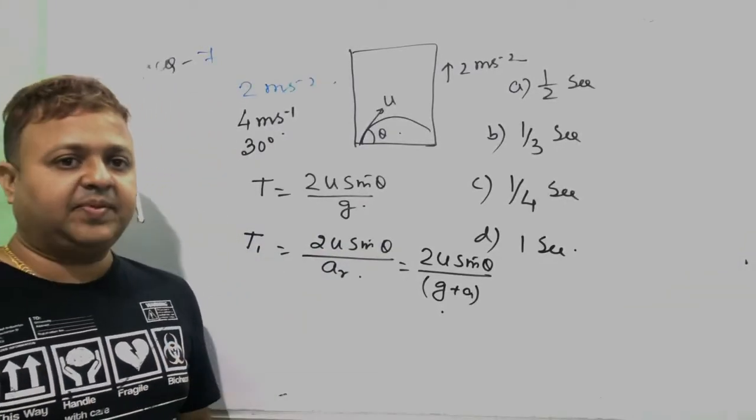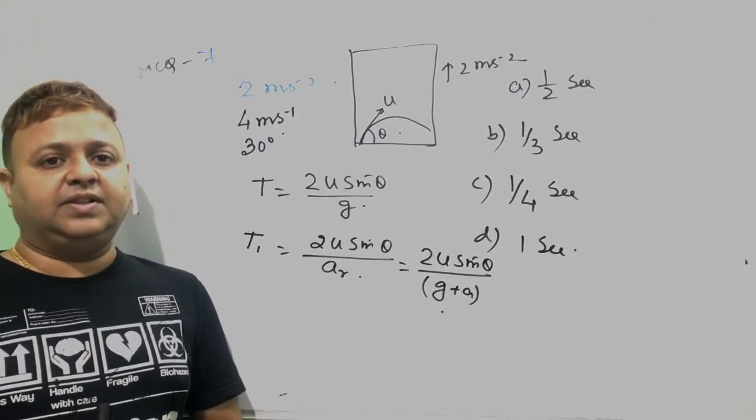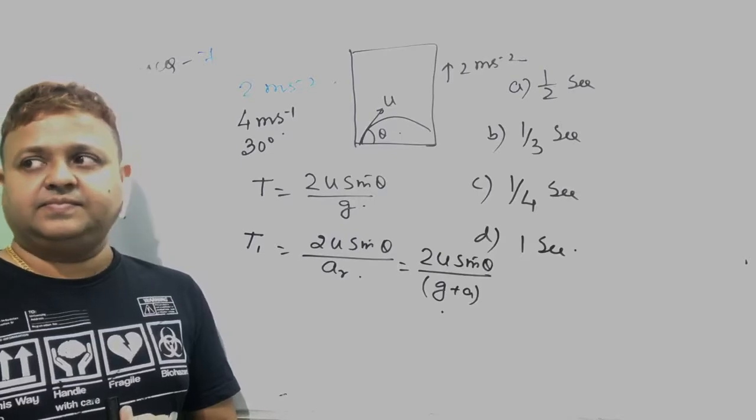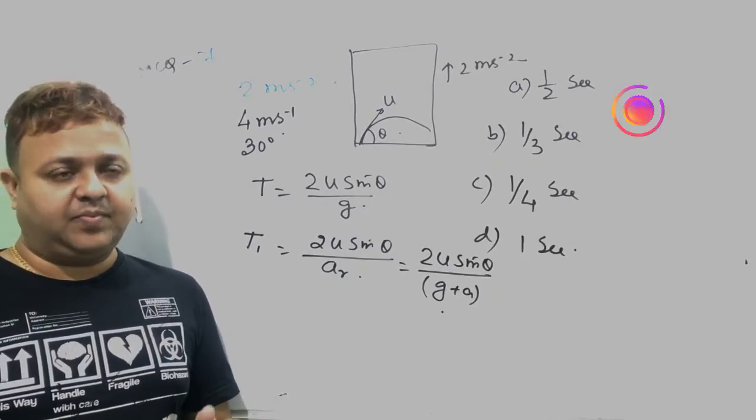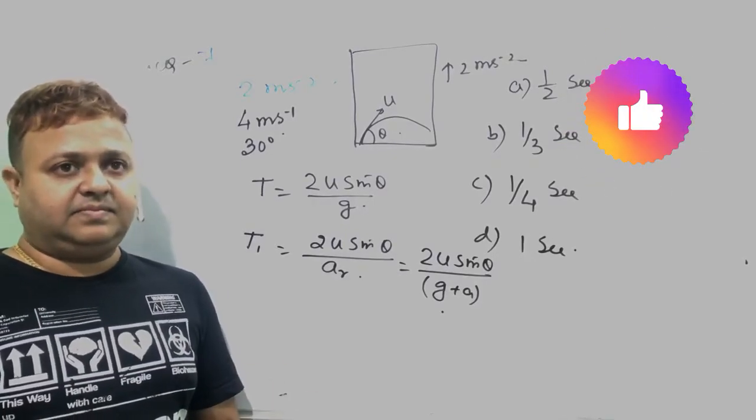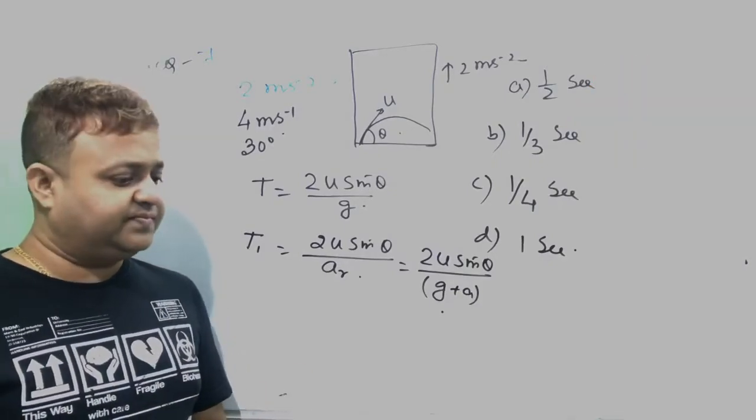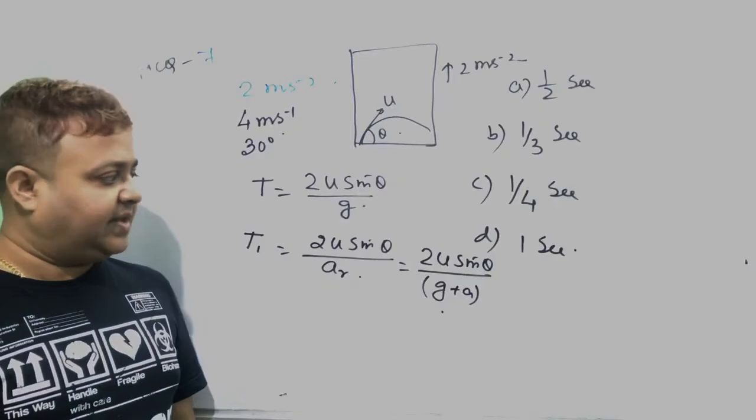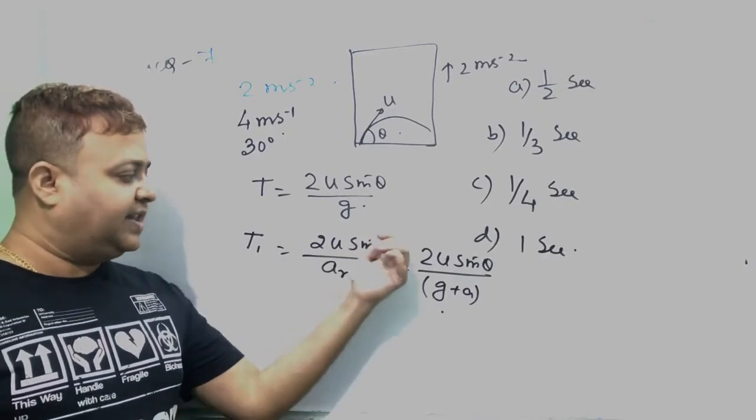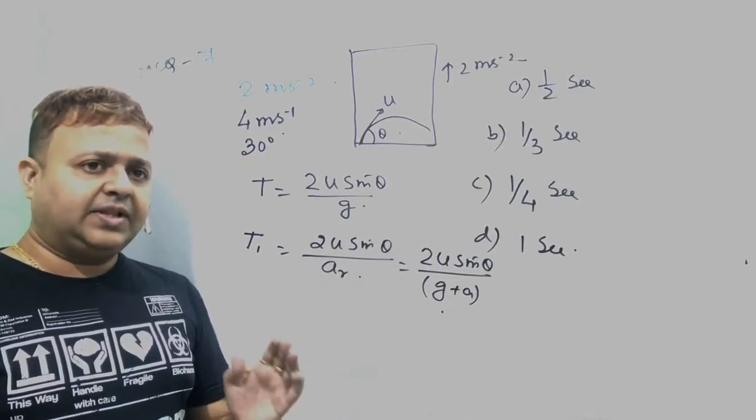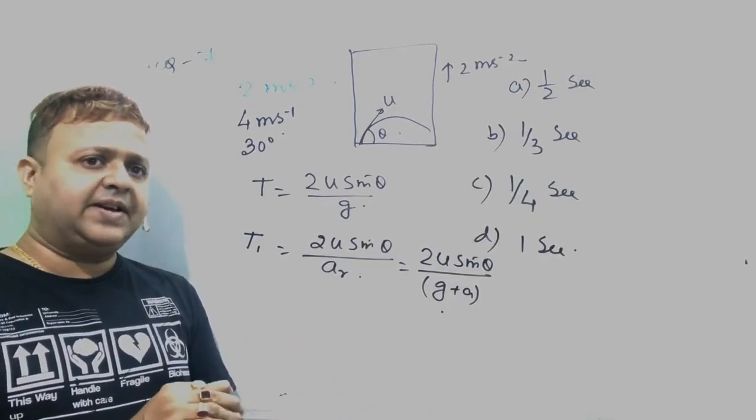When the reference frame is moving upward with an acceleration of a, then the time taken by the ball to return to the floor is 2u sin theta by relative acceleration. What is the relative acceleration? That is with respect to the frame of reference.